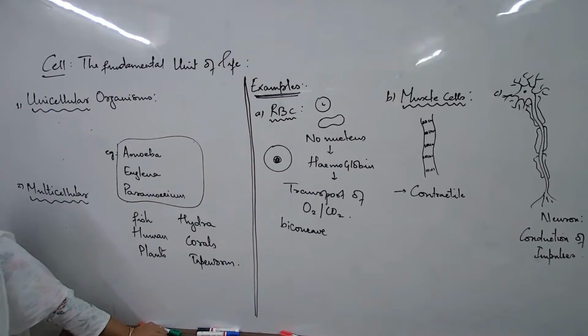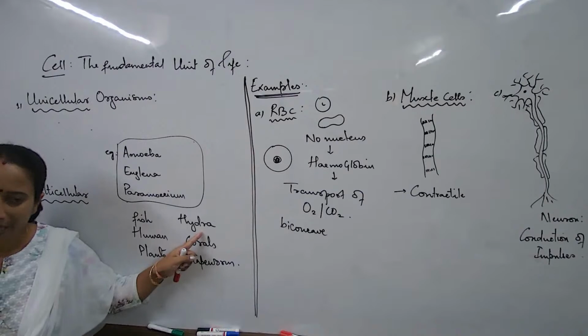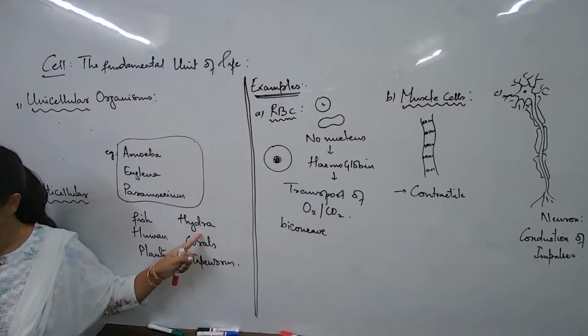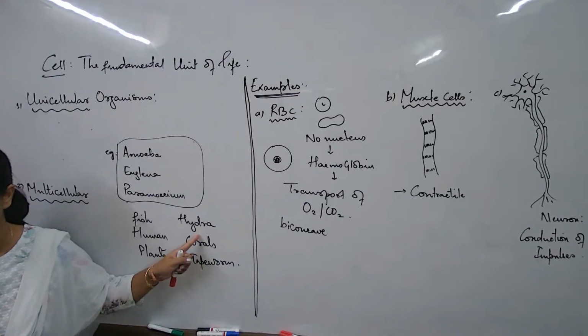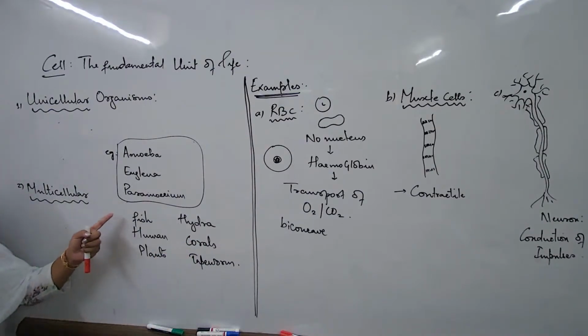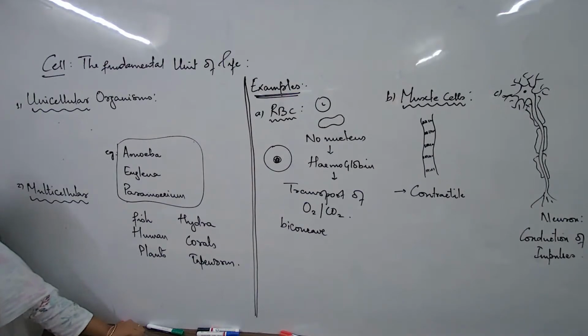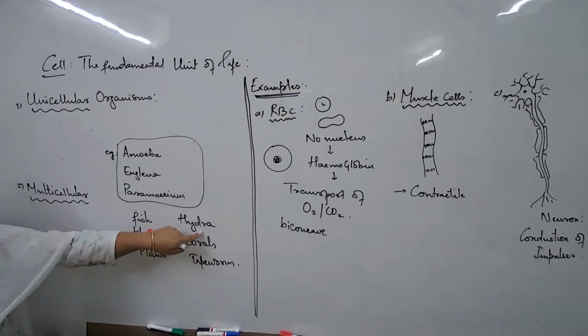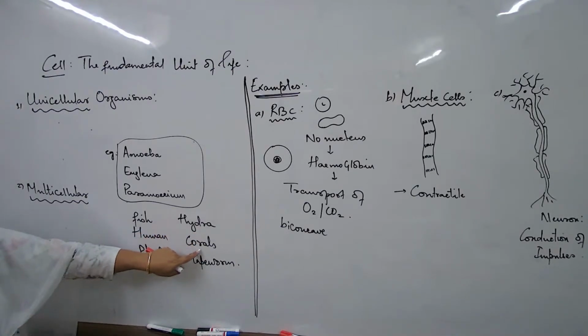Isn't Hydra unicellular? Yeah, Hydras are unicellular. Who told you that? We learned about it in 7th. No, not possible. You built up something wrong there. Hydra is multicellular. Hydra belongs to the third level of organism, and this unicellular group of organisms are the first level, the simplest, single cells. These are multicellular. These and these all are multicellular.